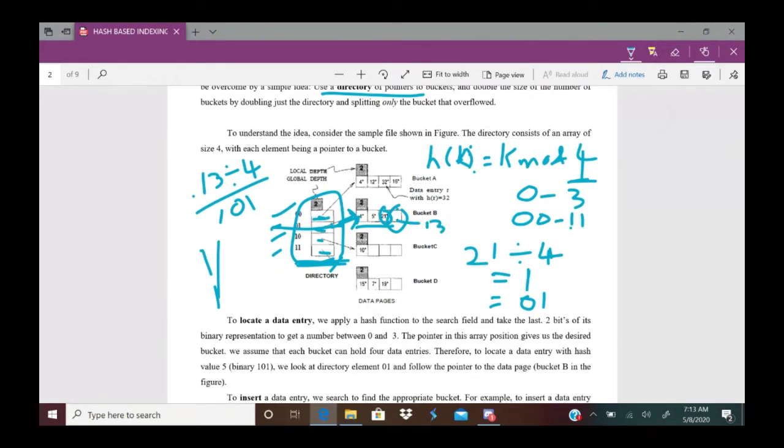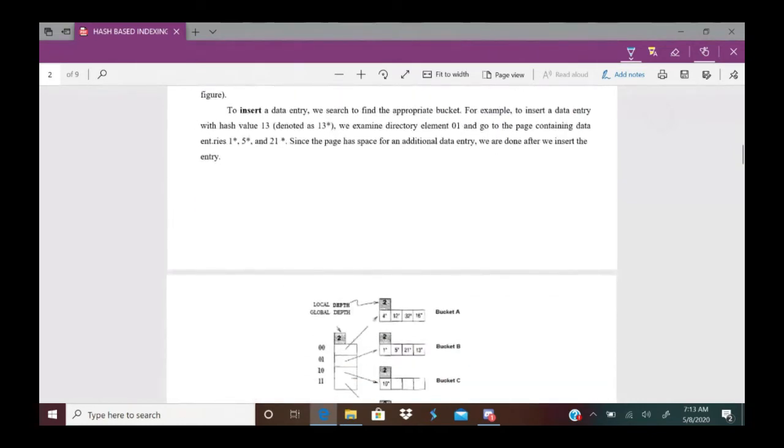Now you may ask a question, sir, place is there, 13 is placed. What happens if place is not there in the bucket? If place is not there, the bucket has to be split. How bucket split occurs? That we'll discuss with an example.